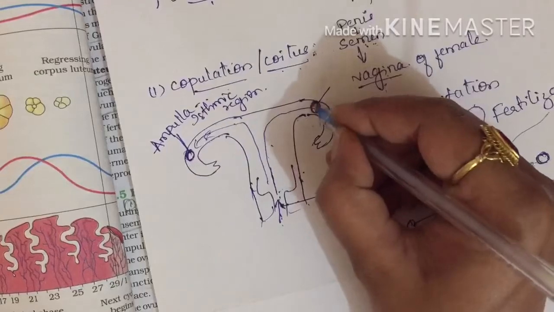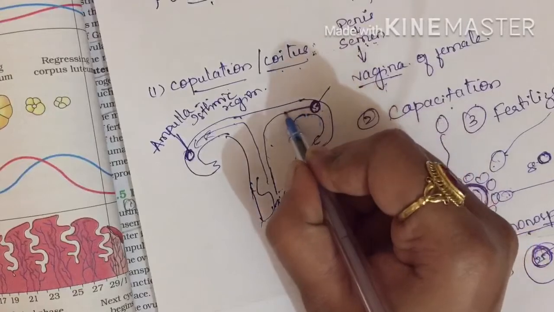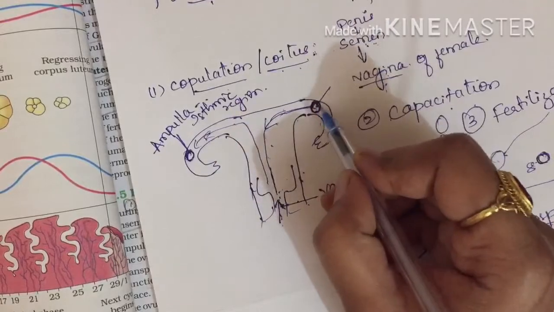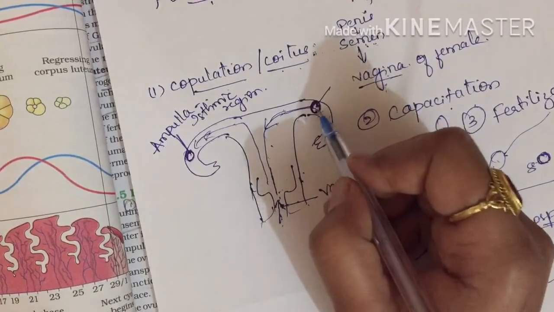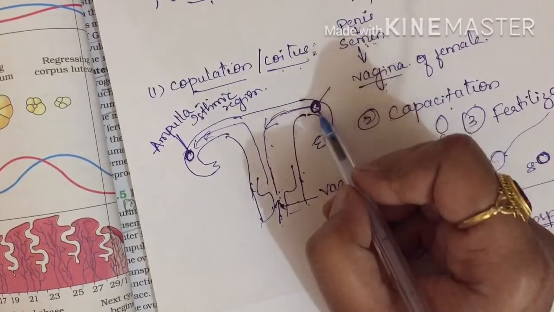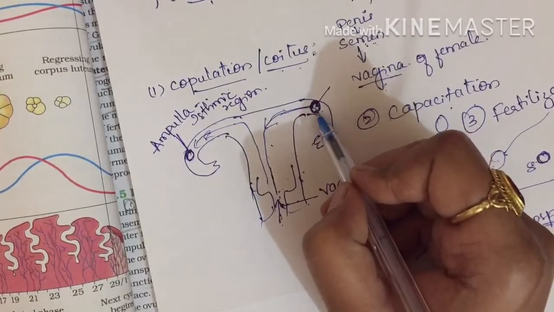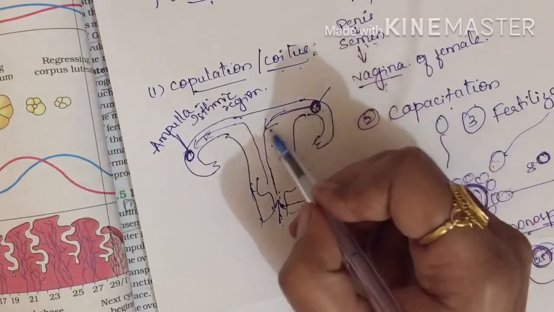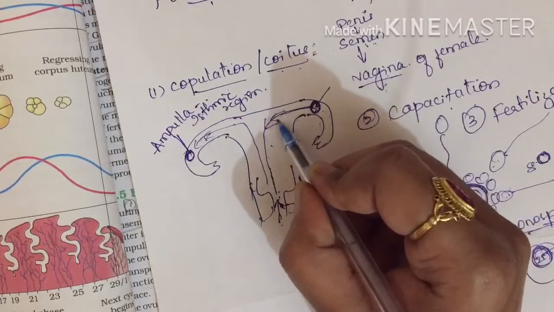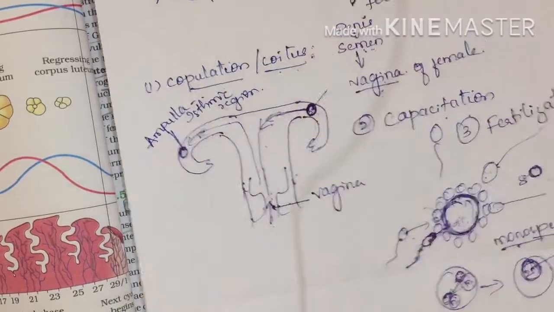Now the zygote is present here. Now this zygote will be moved from this region to the uterus. The zygote has been formed. It is diploid. It is a single cell. Because it is a single cell, you will find that every organism has been formed from a single cell. The baby, the newborn, everything has been formed from a single cell. Now this single cell has to reach the uterus. As it starts to move towards the uterus from the ampullary-isthmic region, it will start its division. I will talk about that.